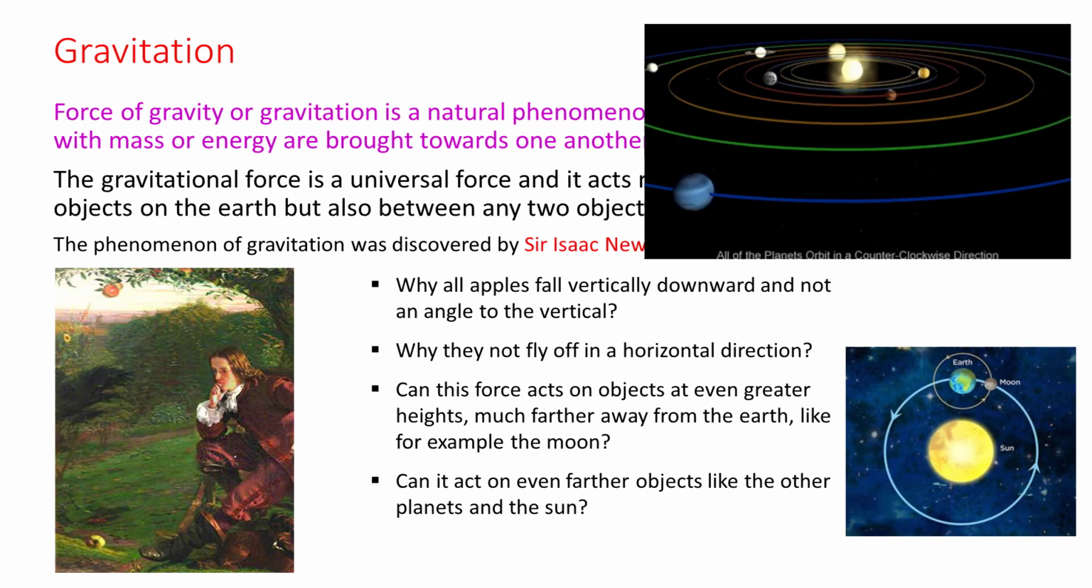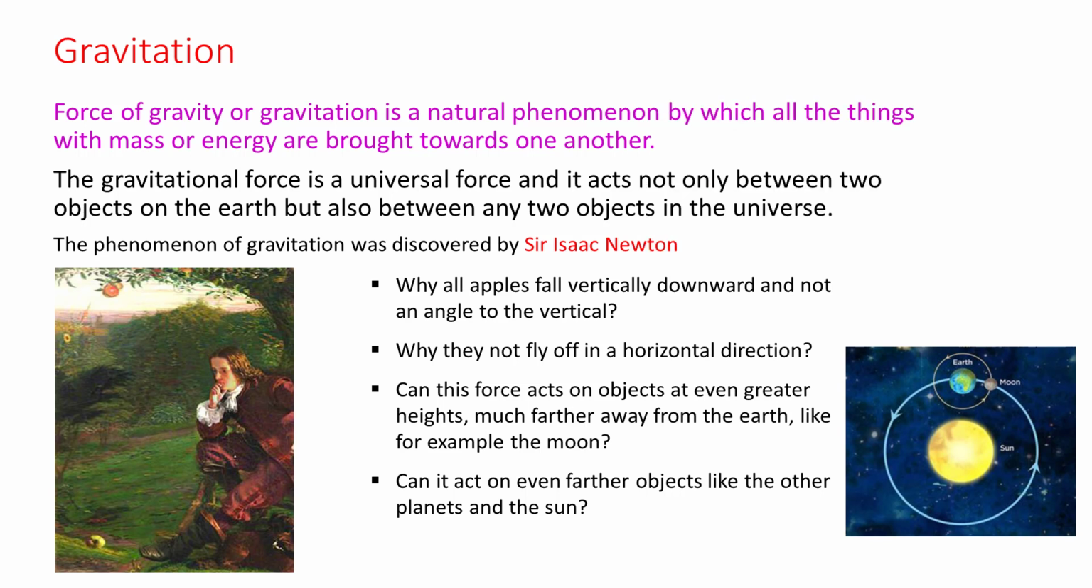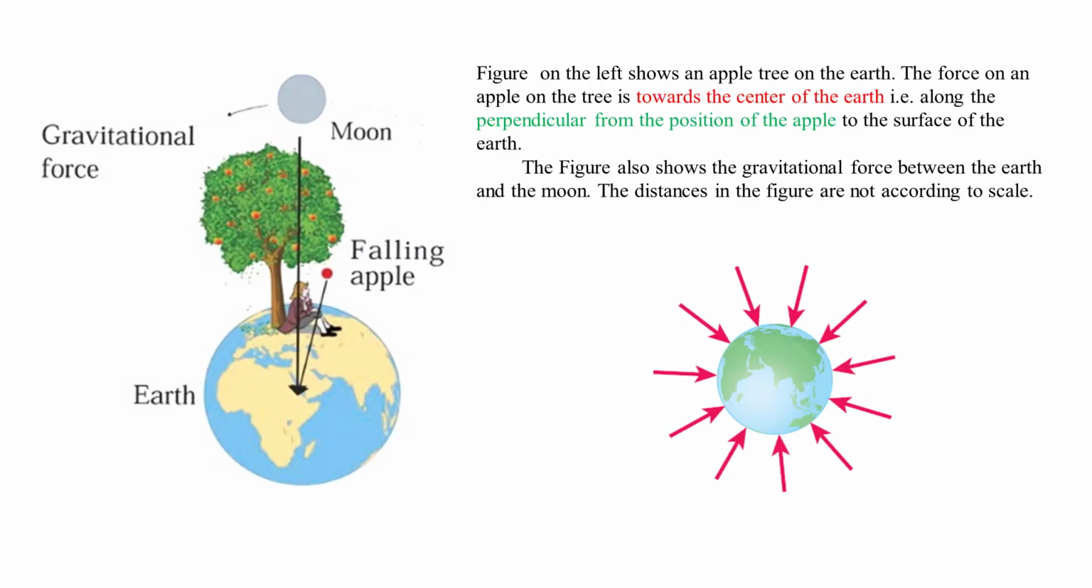for example the moon? The next question which he thought, can this force act on even farther objects like the other planets and the sun? The answer to all these questions helped him to derive the conclusion that there exists a gravitational force between any two objects having mass. Figure on the left shows an